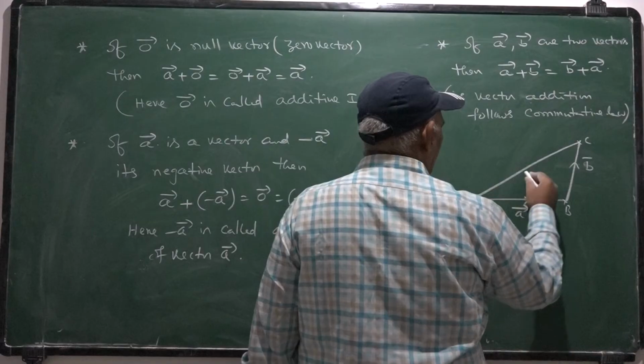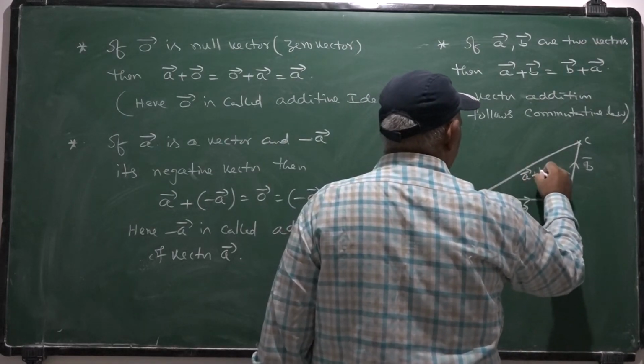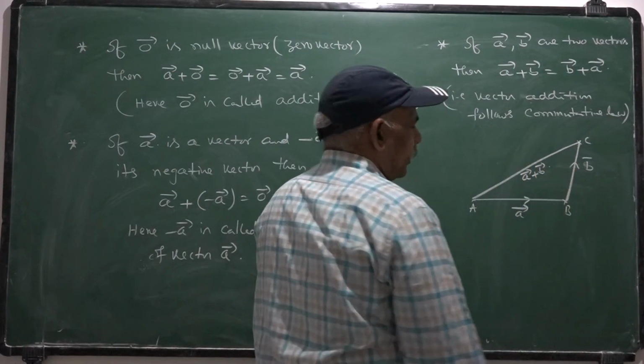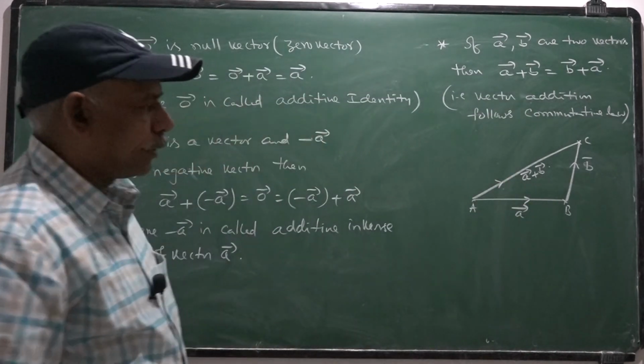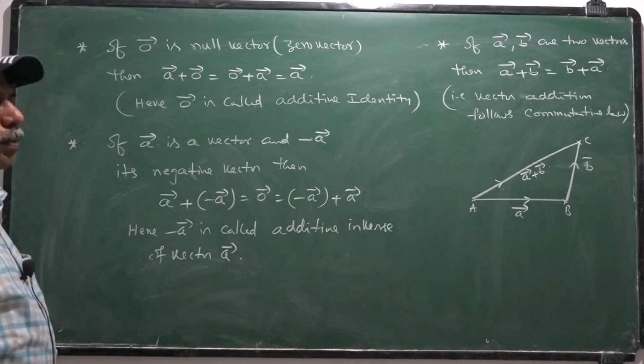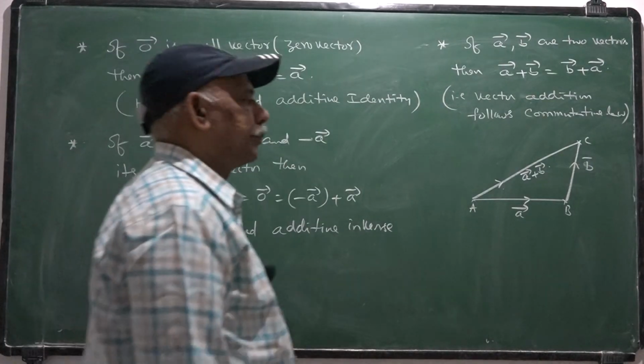Immediately, AC bar is the vector given by A bar plus B bar. This is the vector. By the triangle law of addition, AB bar plus BC bar is AC bar.